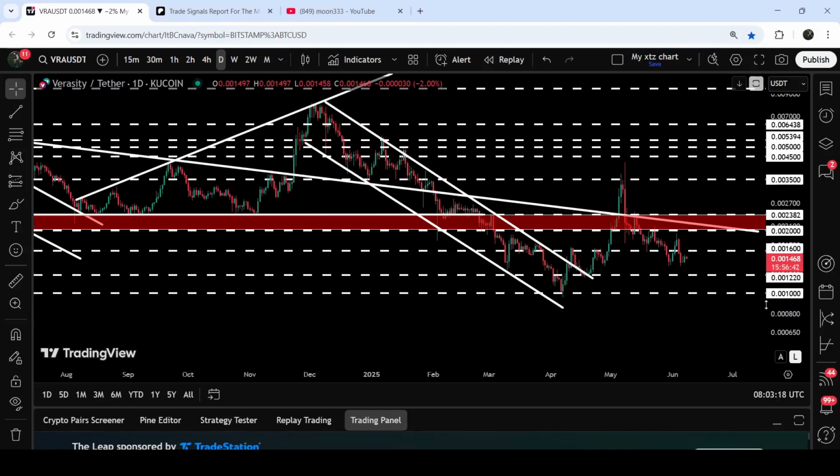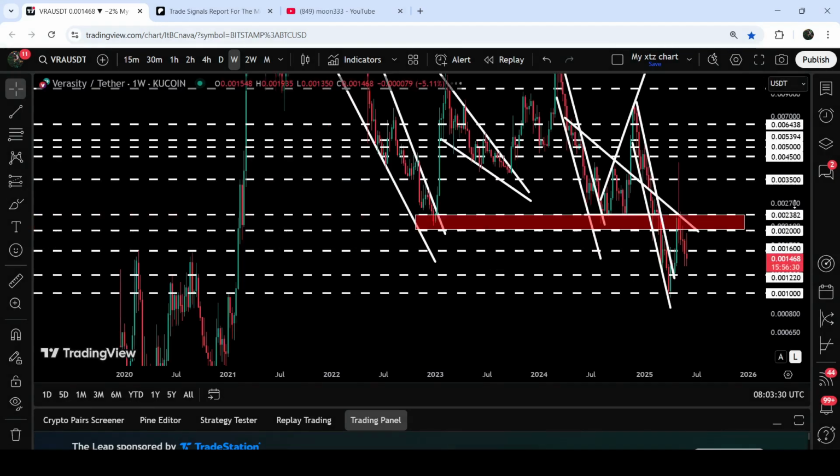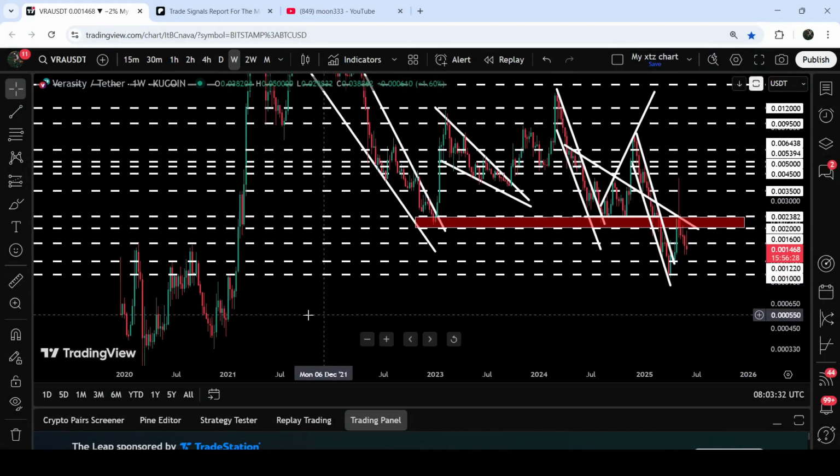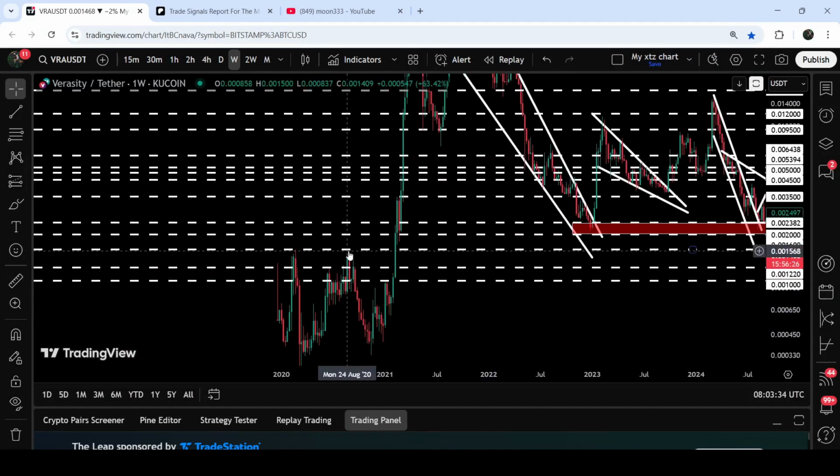Hope you're well and welcome to the update on Verasity. Recently, the price on Verasity has broken down another very long-term support of $0.0016 that was recently breaking a support here and resistance here. And if you take a look at the weekly time frame chart, then you can see that this was a very long-term support and resistance level because previously in the month of August 2020, it was acting as a resistance, and before that, in the month of Feb 2020, it was acting as a resistance.